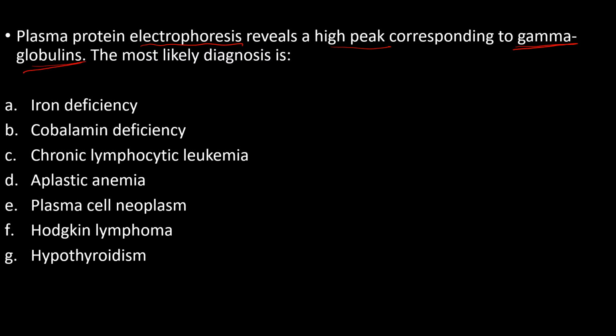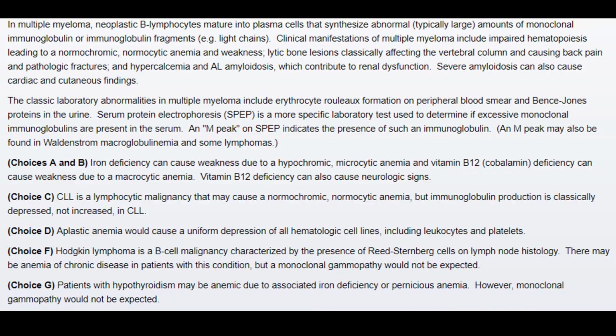So the most likely diagnosis will be plasma cell neoplasm. Plasma cells are the cells that secrete antibodies and therefore it will be plasma cell neoplasm. So this condition is a case of multiple myeloma, which is a neoplastic B lymphocyte disorder which matures into plasma cells and synthesizes abnormally large amounts of monoclonal immunoglobulin or immunoglobulin fragments like light chain. Monoclonal means that only one type of antibody is produced.